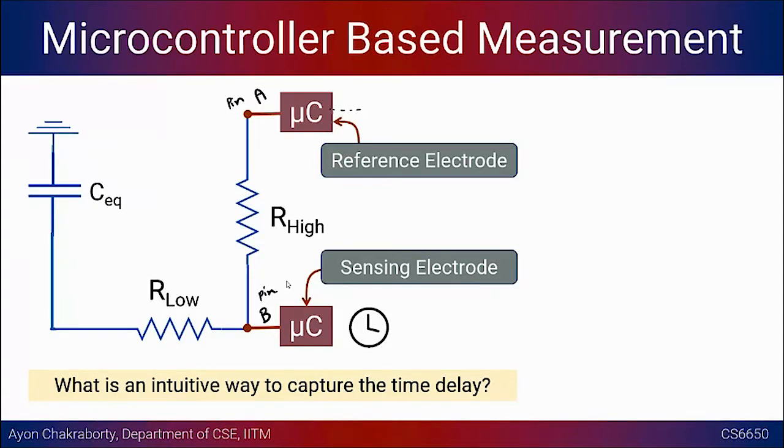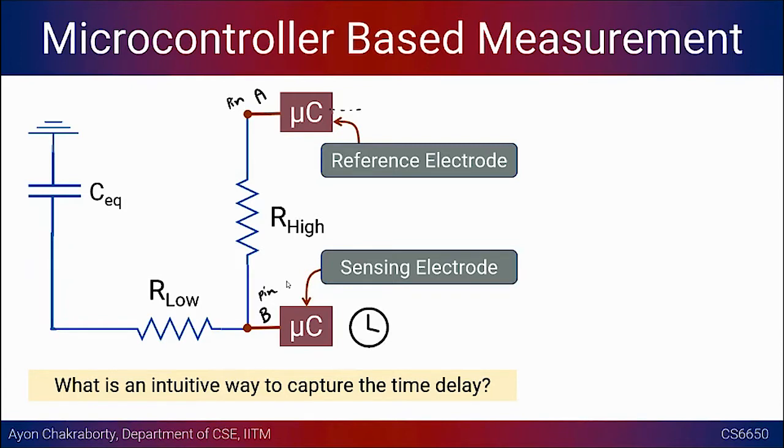Yes, sir. So we'll keep the same voltage at A and B, like let's say 5 volts. So initially, Ceq is basically like a short, since the capacitor is not filled with charge. So there'll be current flow across that, and we'll find a voltage at B which is different. But you said you are going to put 5 and 5 at A and B, right? Which means that... No, R high. Oh, sorry, sir. At A, I will keep 5 volts, and at B, I don't do anything.